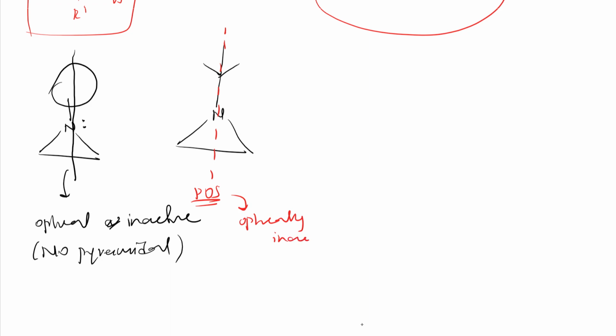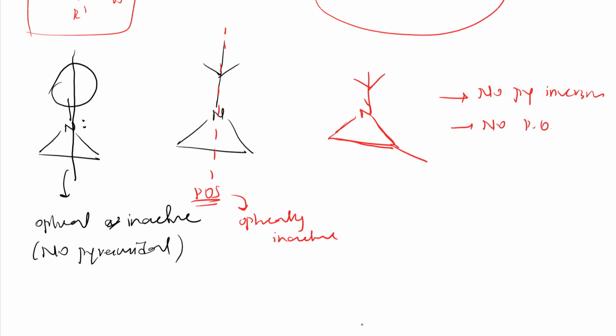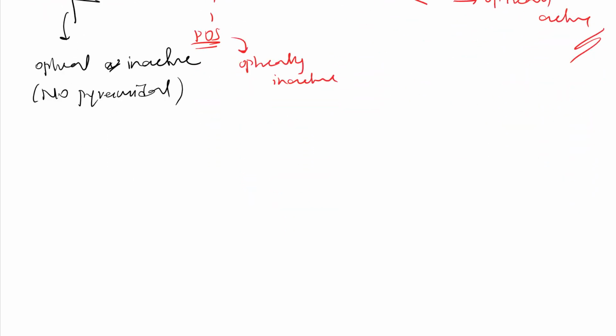Then you will ask how to make this optically active. I will tell, take the same thing, tertiary butyl is there, just add a methyl group here, right? Then there is no plane of symmetry, and because of this ring and this bulky group, we know that there is no pyramidal inversion, and also no plane of symmetry now. So the compound is optically active, right? So these are the few basics which I wanted to tell, right? Let me give one problem so that you can tell whether it is optically active or not. Let me check it, right?